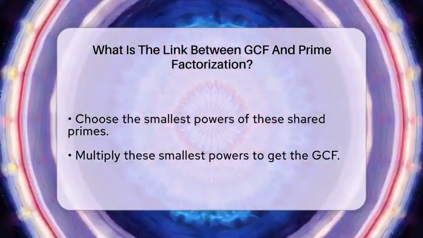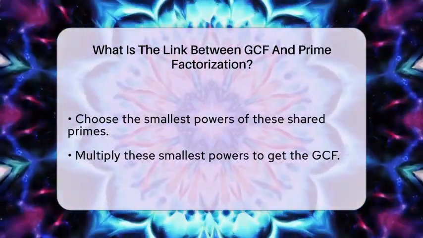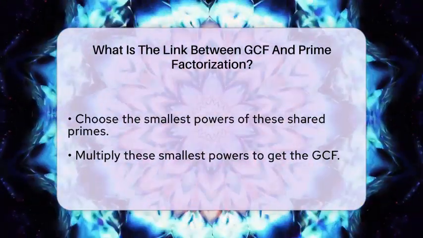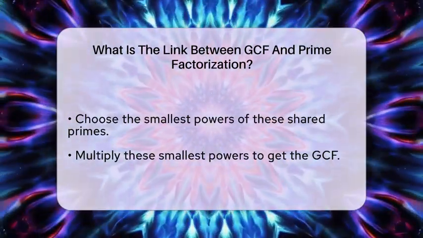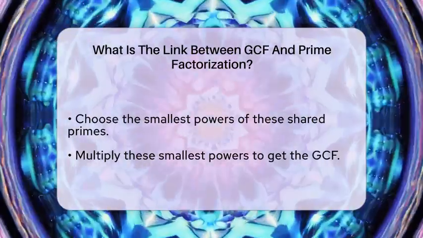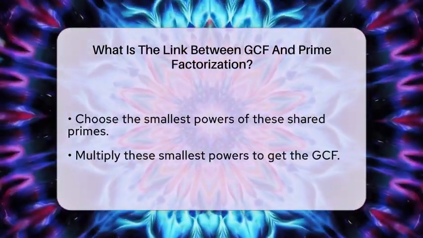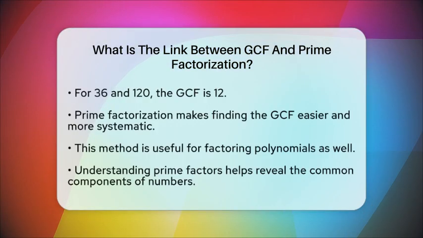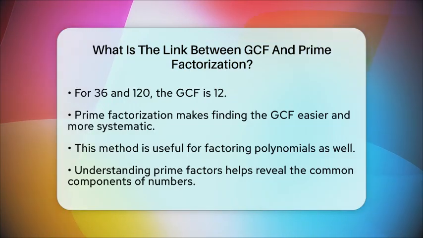This process of prime factorization makes finding the GCF straightforward because it shows exactly which prime building blocks are common to all the numbers involved. It's like having a clear map of how numbers are built, so you can easily see what they share. This method is especially helpful when working with polynomials, because you can factor out the GCF from all the terms by looking at their prime factors.